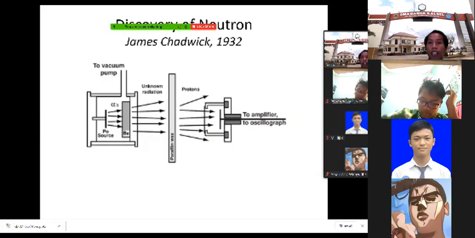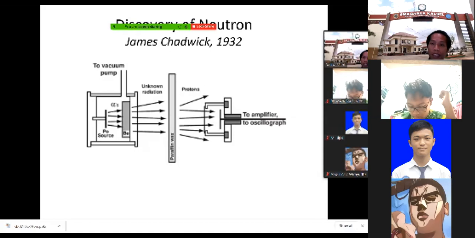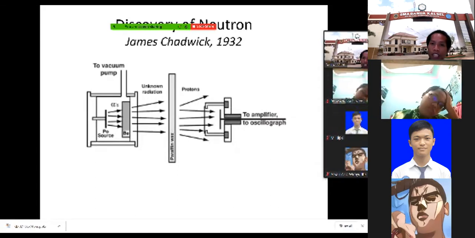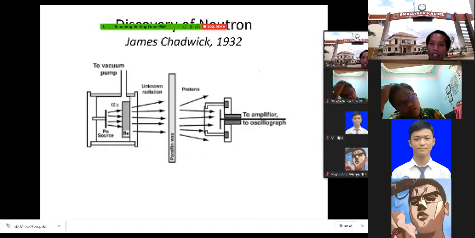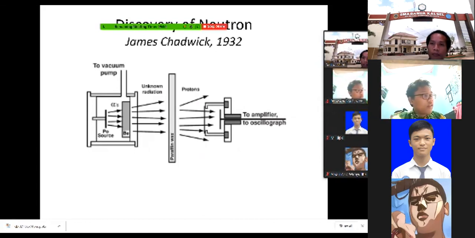James Chadwick made this experiment. The sketch of the experiment is like this. He shot alpha particles, like the gold foil experiment, and then some radiation came out after the alpha particles were shot at the beryllium foil. Some unknown rays are coming out, and after that he put paraffin wax. Paraffin wax is a substance that contains many protons, a proton-rich substance.